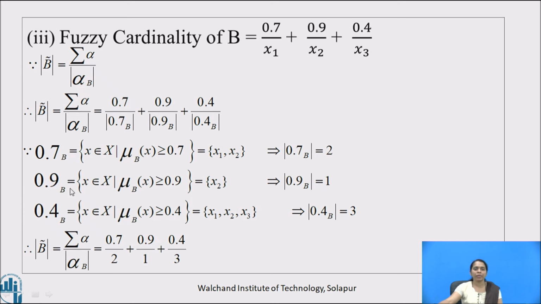Similarly, 0.9 cut of B is equal to those x belonging to X such that mu B at x is greater than or equal to 0.9, which is the set with only one element, x2. Therefore, mod of 0.9 cut of B is equal to 1. And last, 0.4 cut of B is equal to x belonging to X such that mu B at x is greater than or equal to 0.4. So it is the set with three elements x1, x2, x3, and hence mod of 0.4 cut of B is 3. Therefore, fuzzy cardinality of set B, that is mod of B bar, is equal to 0.7/2 + 0.9/1 + 0.4/3.